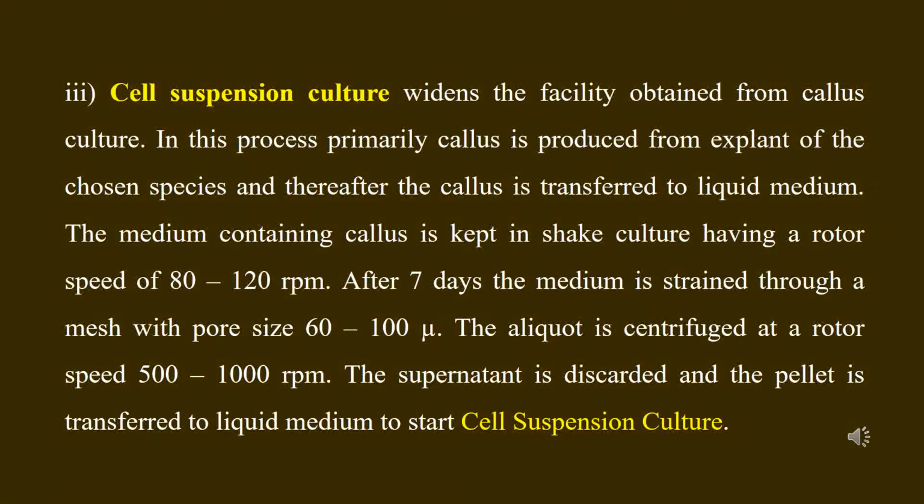Thereafter, the collected liquid medium is centrifuged at a speed of 500 to 1000 rpm. The isolated cells settle down in the pellet and the supernatant of clear medium is discarded to get back the isolated cells. Those isolated cells are again suspended in the liquid medium to start the cell suspension culture.